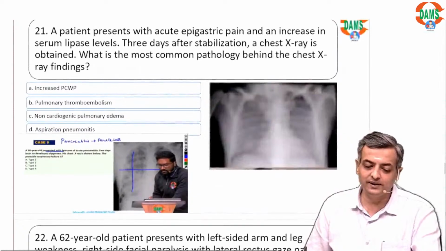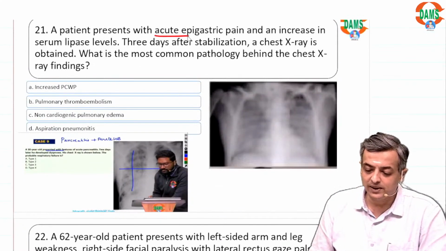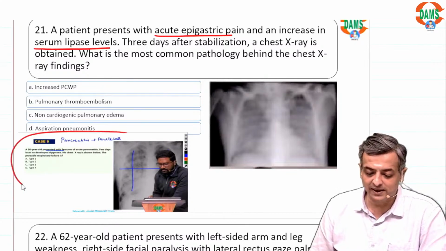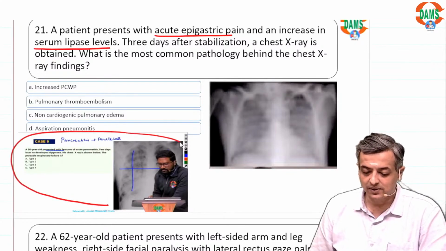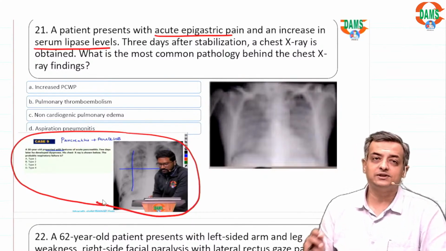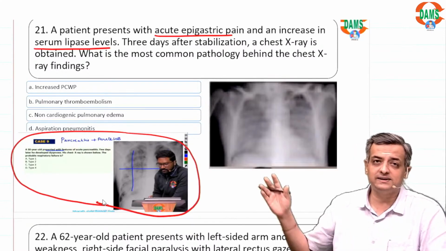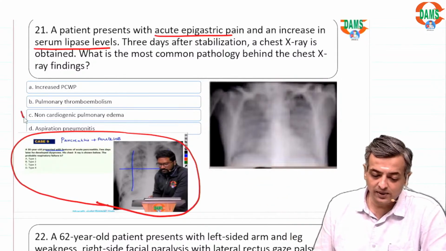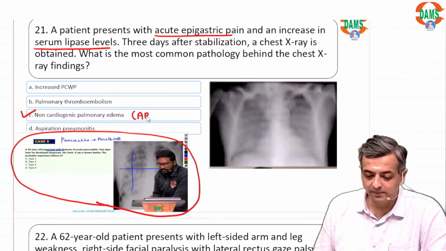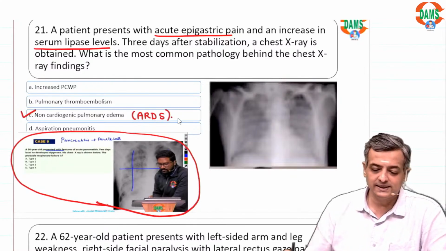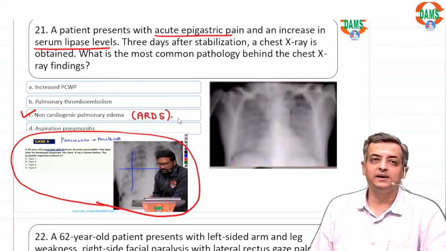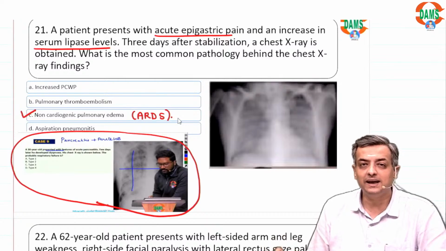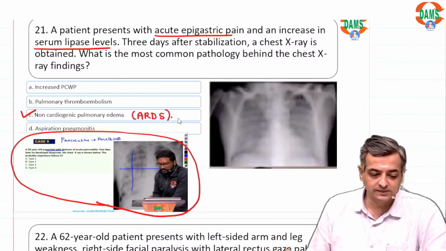We are confident. A patient came with acute epigastric pain and serum lipase level, so the patient is having pancreatitis. Almost literally the same case Dr. Bharat has discussed, pancreatitis with a similar X-ray. There is going to be ARDS present. ARDS is called non-cardiogenic pulmonary edema, due to profound systemic inflammation in conditions like pancreatitis.